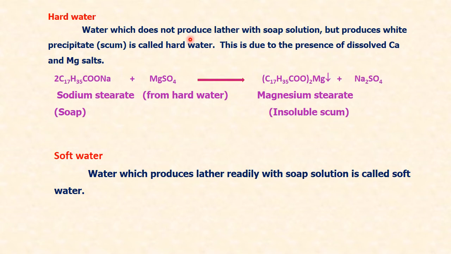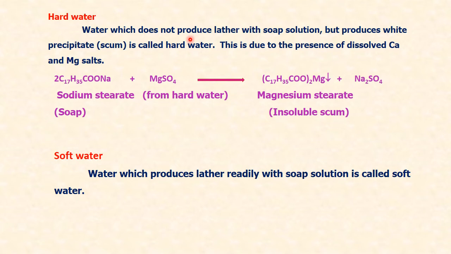The general formula for soap is sodium stearate, C17H35COONa, and magnesium sulfate is the hardness causing salt. On treatment with this soap, it forms magnesium stearate, which is a white precipitate, and sodium sulfate is formed. Because of this white precipitate, it is not lathering with soap.